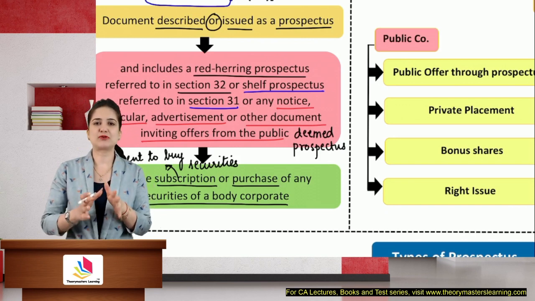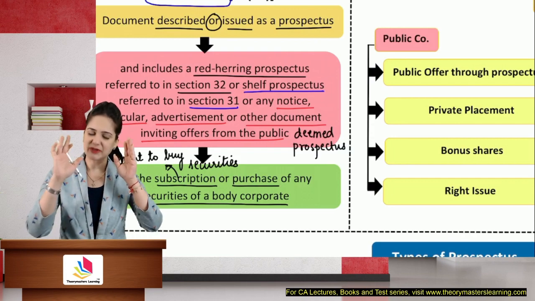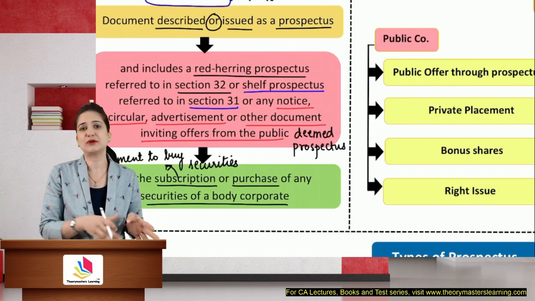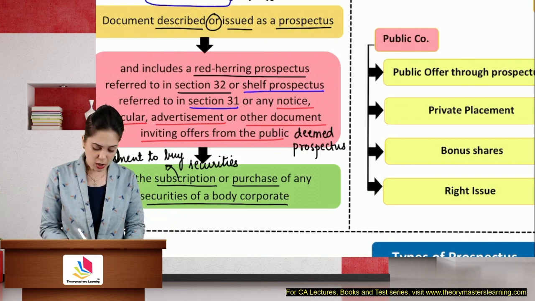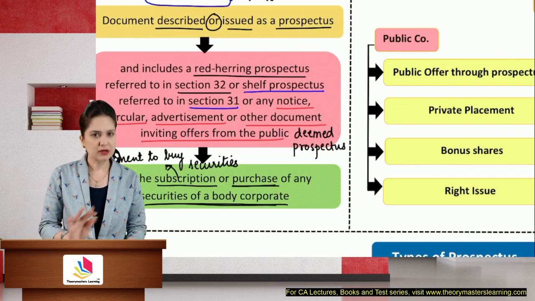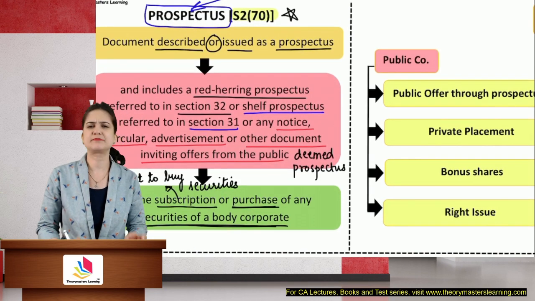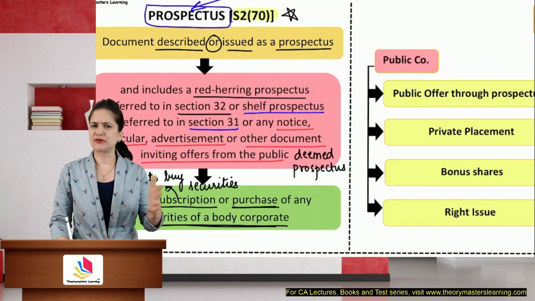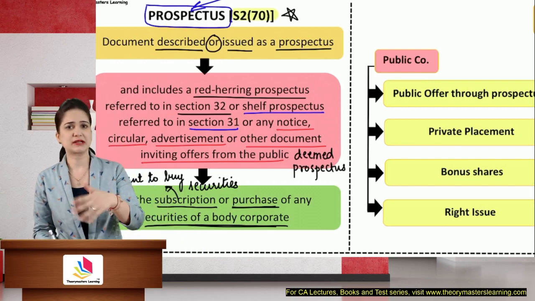So now the shareholders have subscribed. It means they have promised that we will pay the face value whenever you want. You want it now, we are ready to give. If you want to make calls, we are ready to give whenever you demand. Or purchase of any securities of the body corporate. All right. So definition is important for exam. You will have to memorize it, because sometimes they ask you a general question, or they say define a prospectus. In that case, you will have to write it.